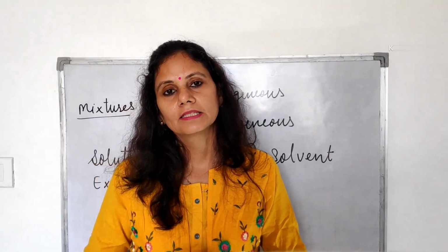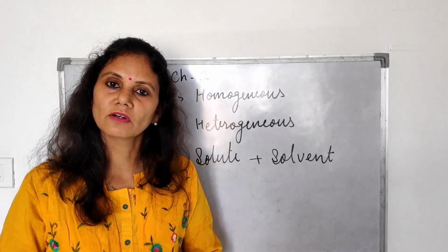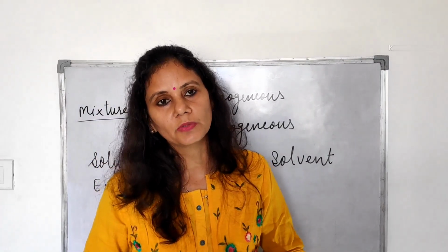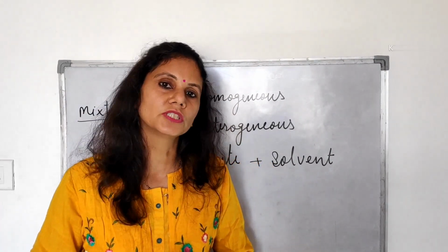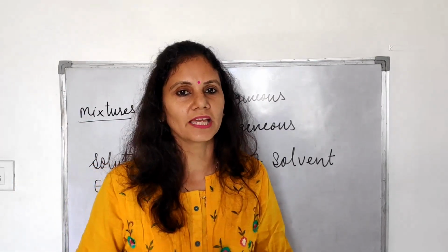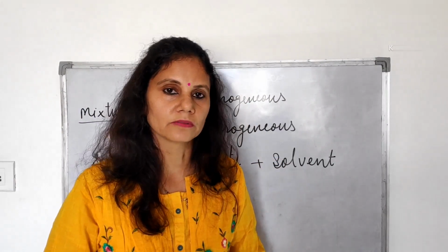Other examples are mixing wheat flour or ink in water. They are not going to give us a completely uniform solution, so they are called heterogeneous mixtures. I think you understood homogeneous and heterogeneous mixtures. Activities are also there in the book.